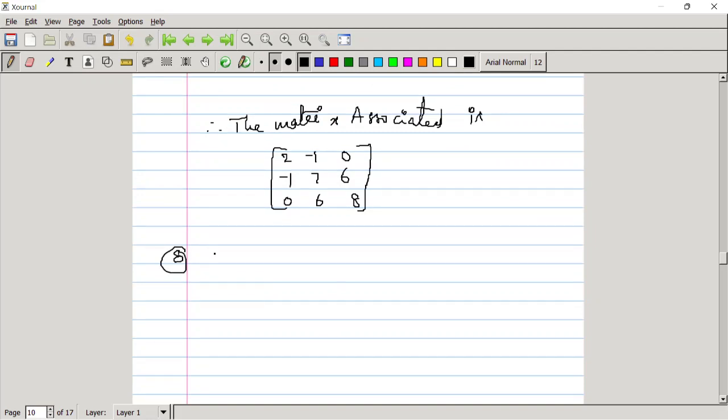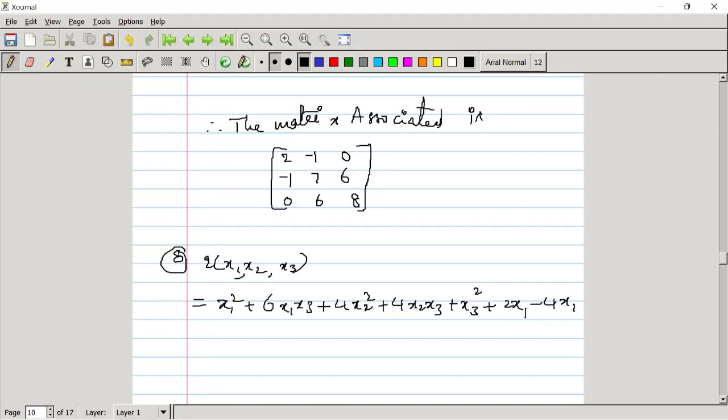The quadratic form is given as x1 square plus 6 x1 x3 plus 4 x2 square plus 4 x2 x3 plus x3 square plus 2x1 minus 4x2 minus 3x3 plus 7. This is the quadratic form given.